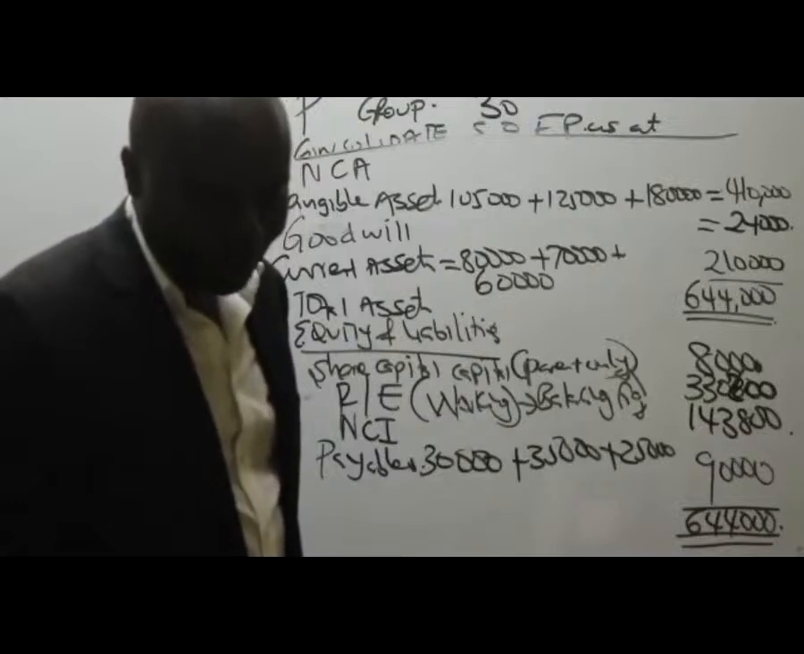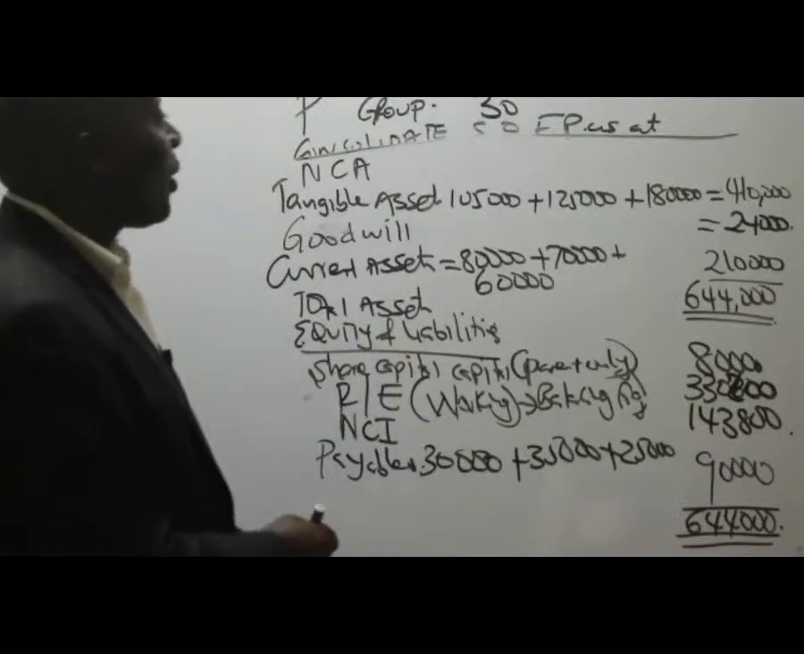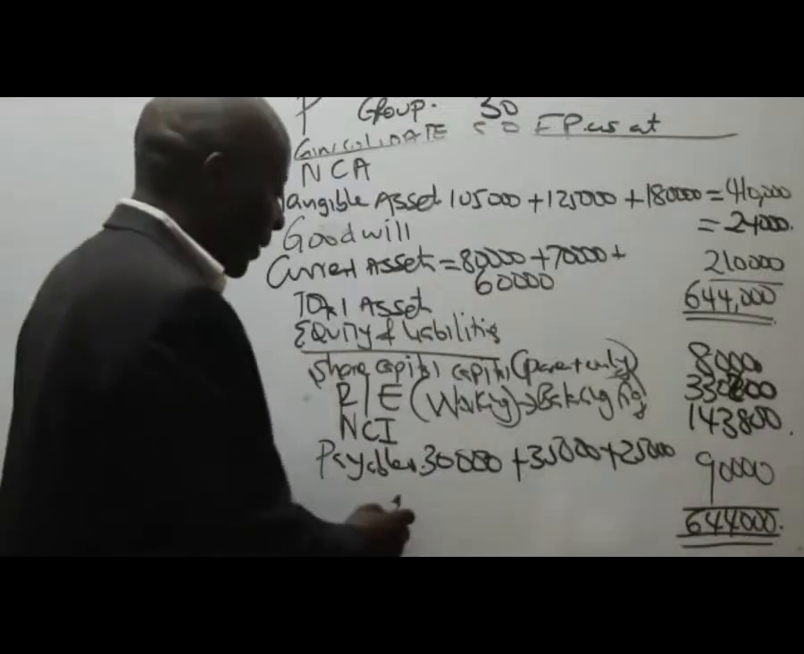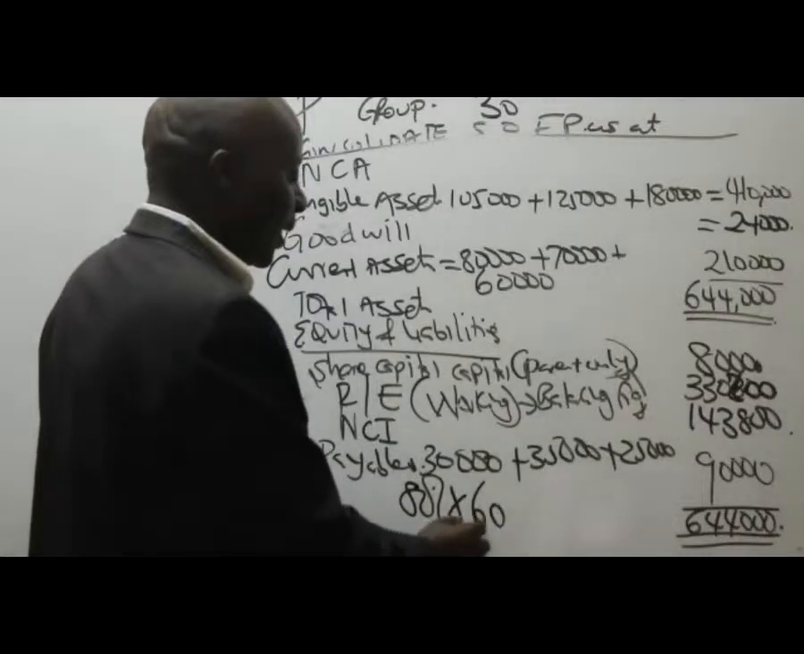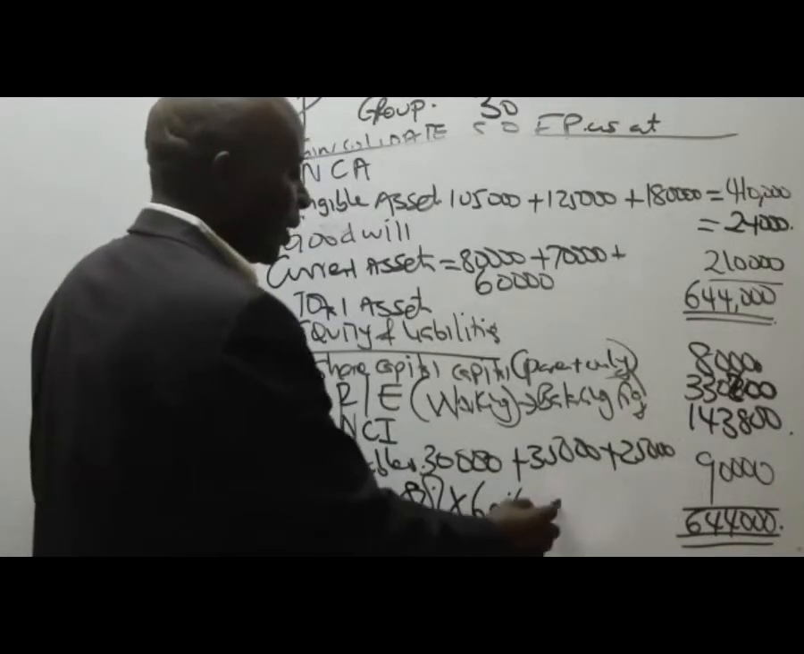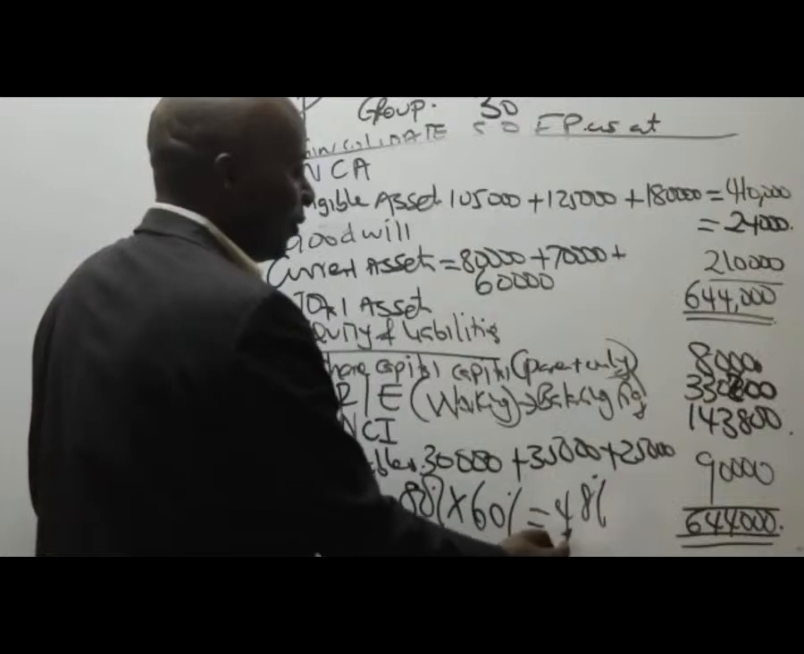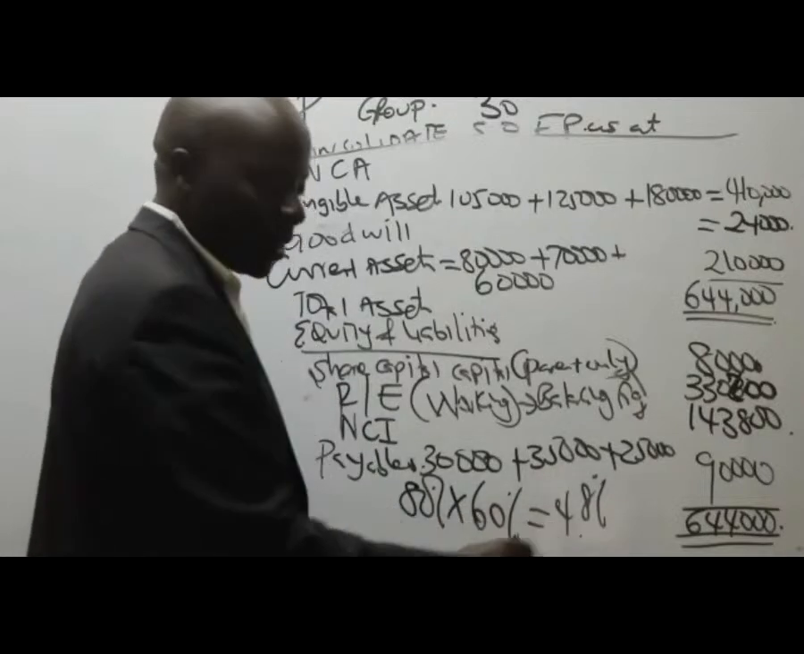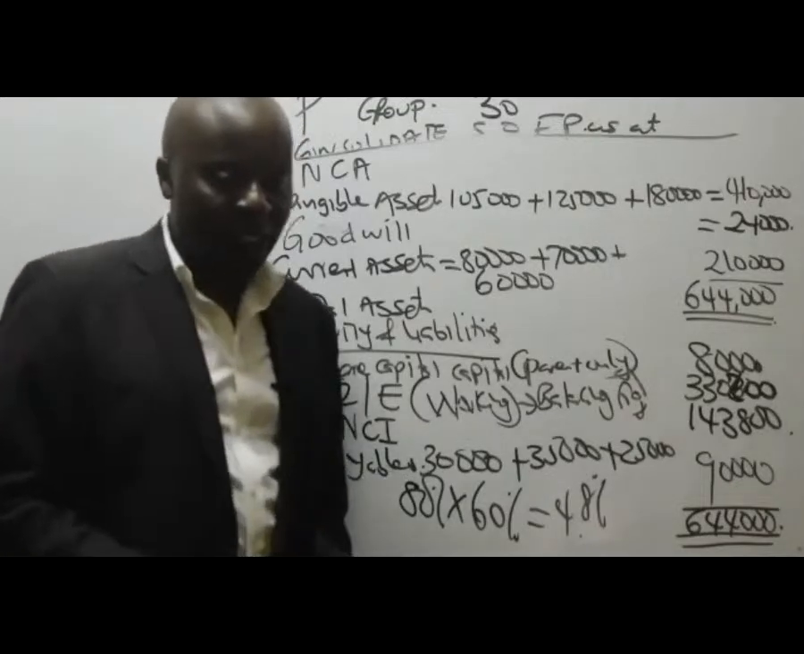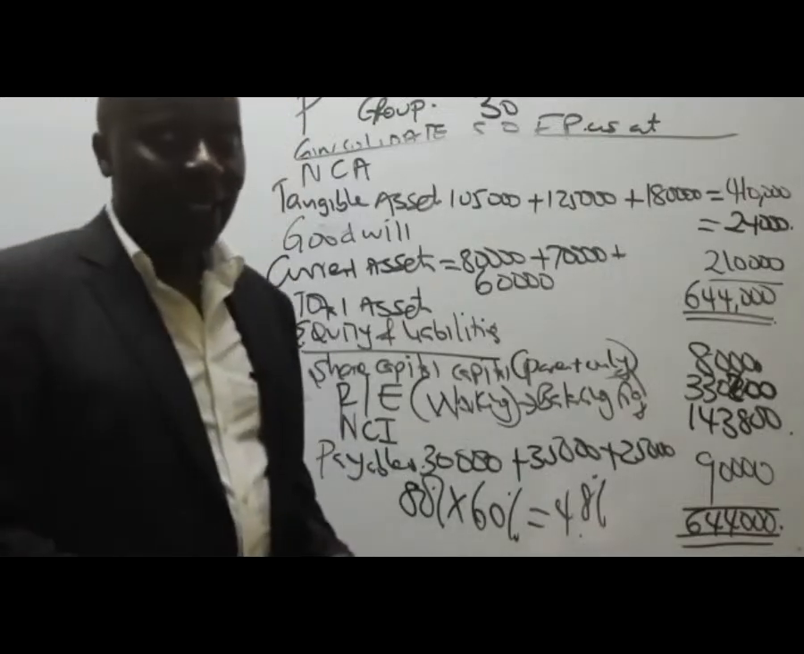How we calculated 52%: if you can recall, the parent had 80%, and then these other S had 60% in SS. So this gave us 48%. The difference between this and 100, the complementing figure, is 52. That becomes, in this case here, the NCI.